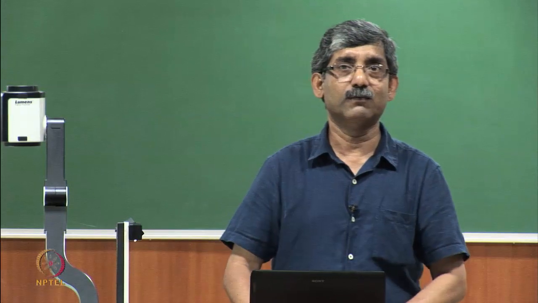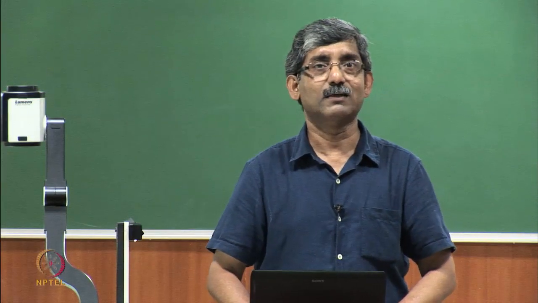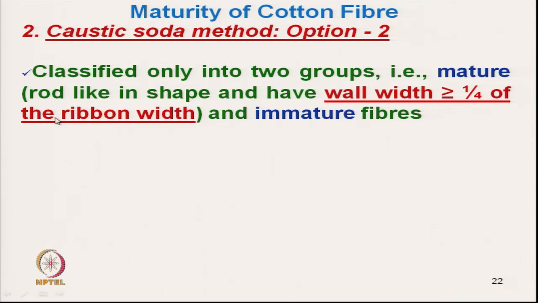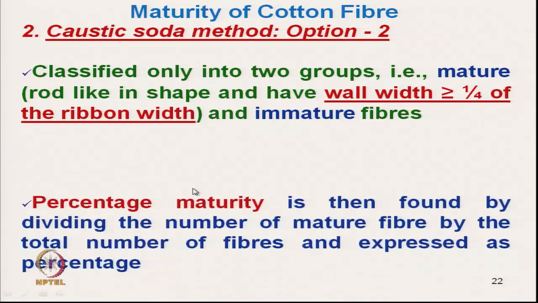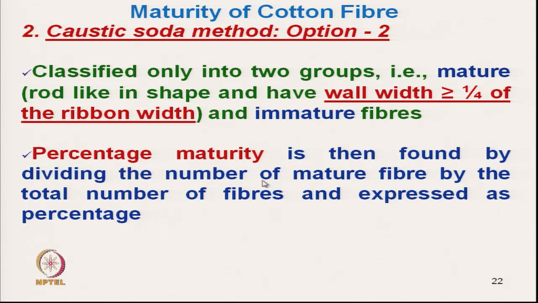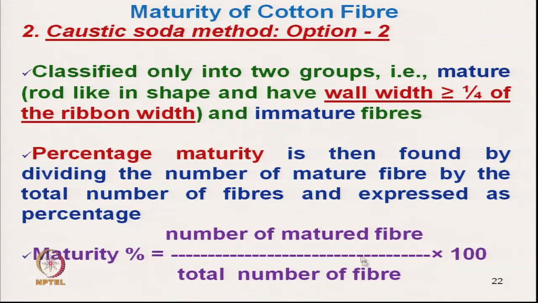If it is more than 1/4 then it is mature, and all other fibers we can term immature fiber. Percent maturity can be calculated by dividing the number of mature fibers, which have wall thickness more than 1/4 of the total ribbon width, by the total number of fibers.